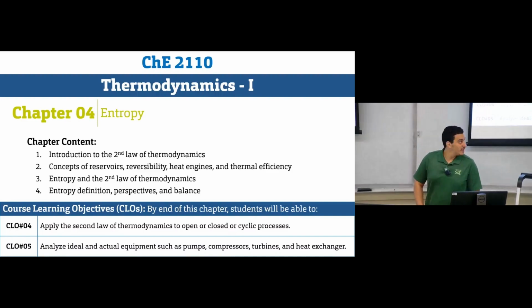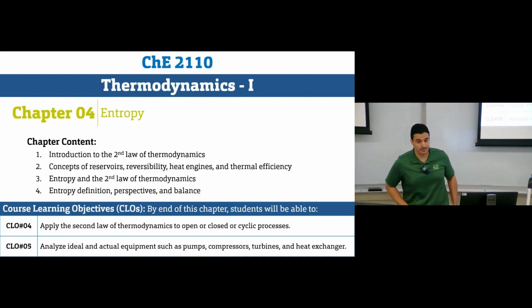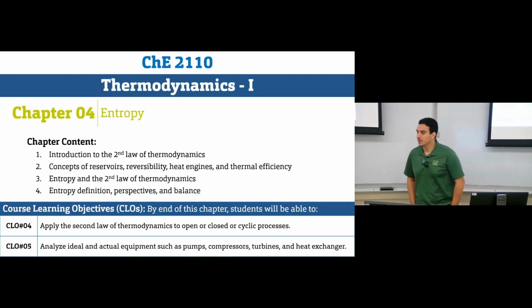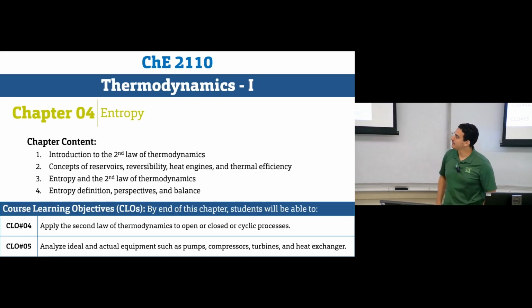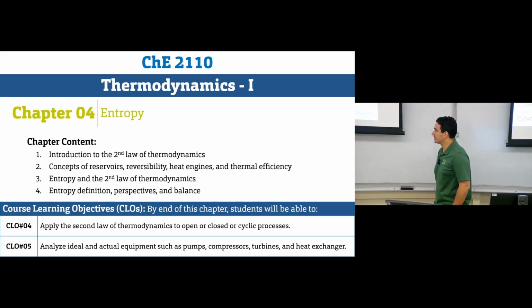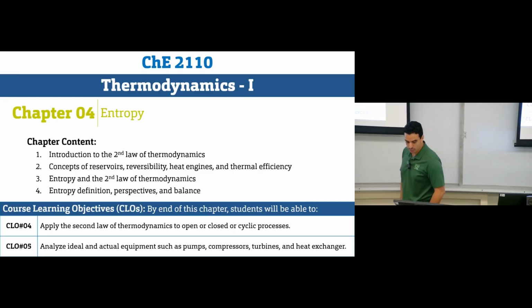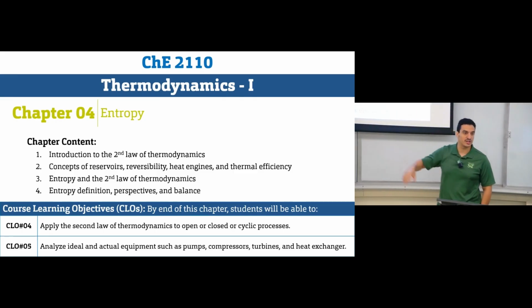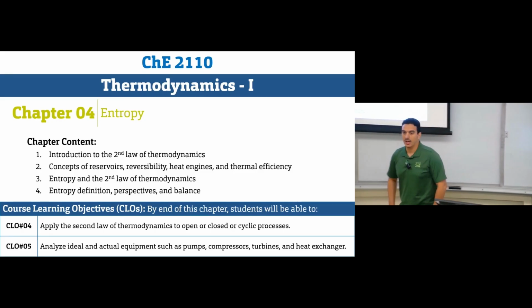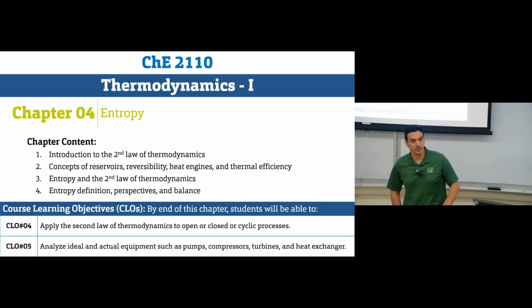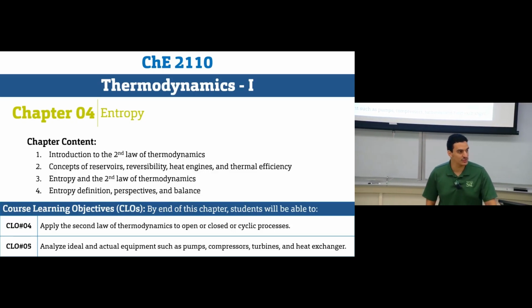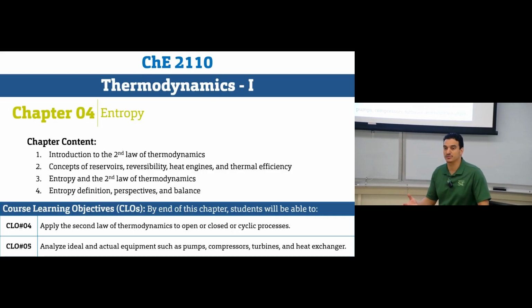So today we're going to finish chapter 4, the entropy. So again, just recall the topics that we covered in this chapter. We started with an introduction to the second law of thermodynamics, and we said this law is important because the first law is not sufficient to describe whether a process can occur in a spontaneous way without any external force or will not occur. So this is why we have the second law of thermodynamics.